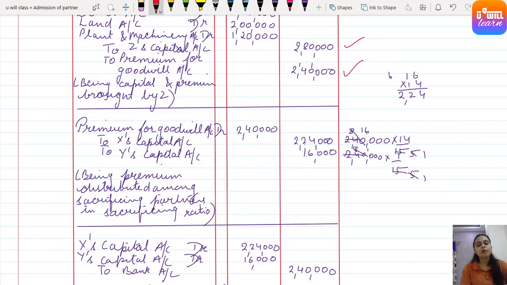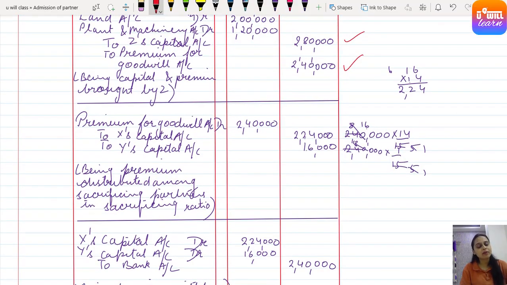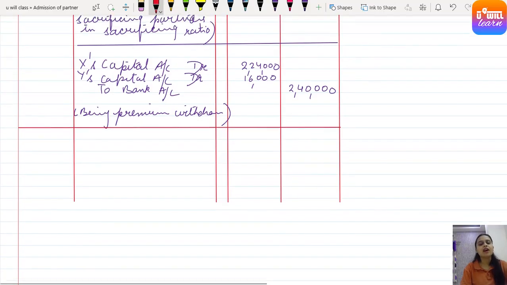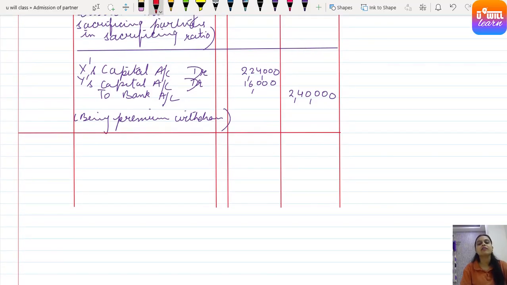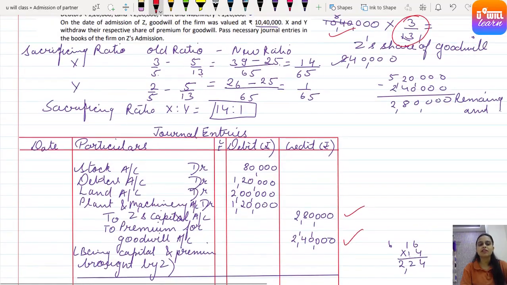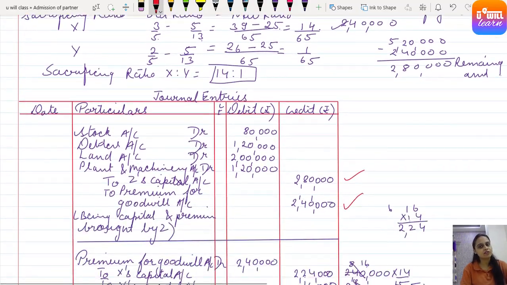Come on. Then it is withdrawn. Withdrawn entry, I told you, partner's capital account debit to bank because money will go out of the business. Here the full amount is withdrawn. So entire 2,24,000 for X and 16,000 rupees for Y will be withdrawn. Got it, everyone? Understood. If half is to be withdrawn, then we divide by 2 and then we withdraw. Got it. So in this way, we completed question number 16 also of the homework section of the study material.